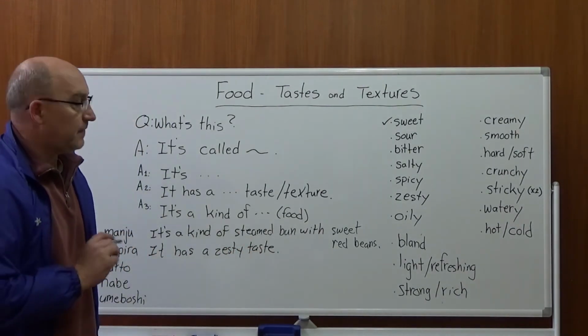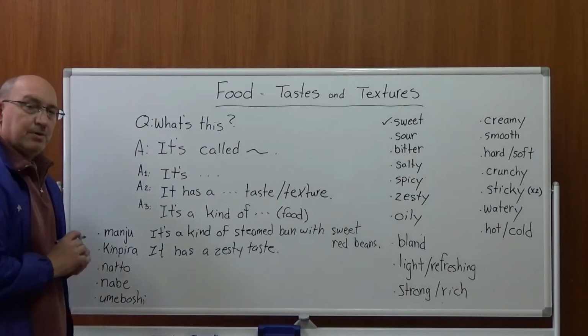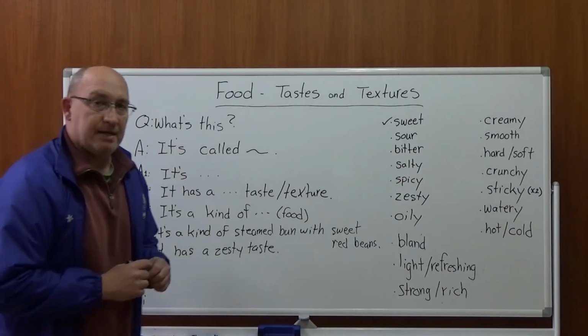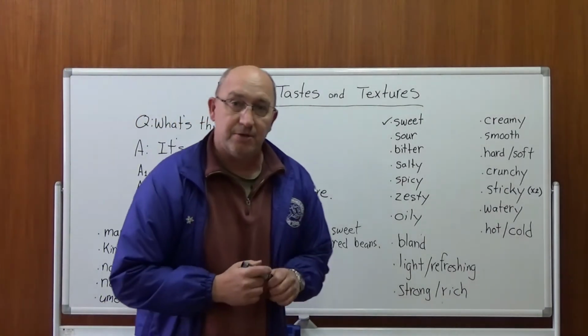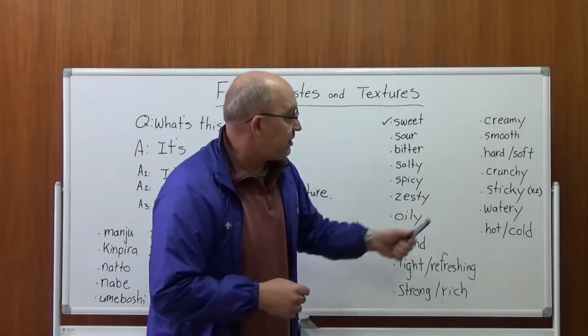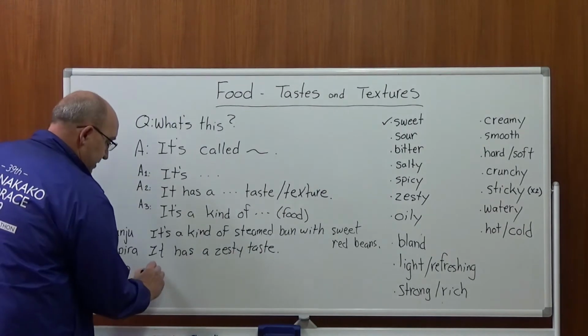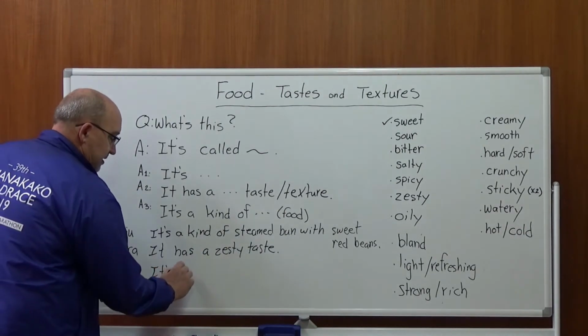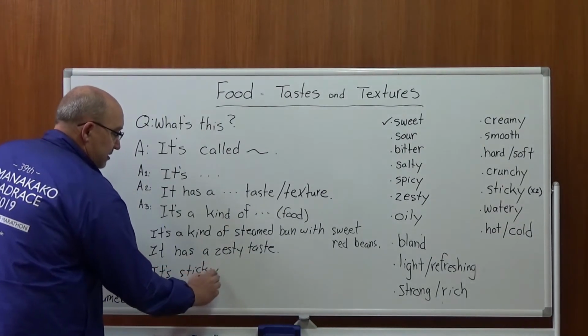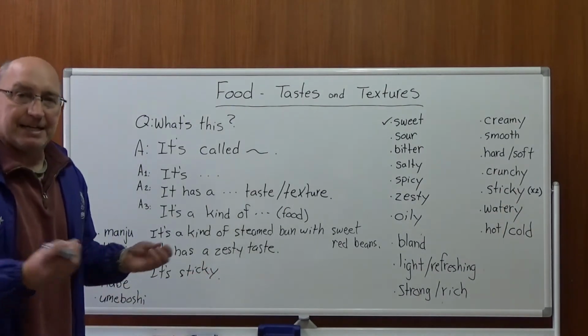Talking about natto, well, natto in English is natto. But maybe we say, just a simple idea, answer number 1: it's sticky.